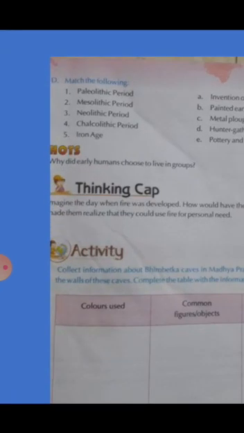Why did early humans choose to live in groups? We know that at first the early men traveled from one place to another in search of food and water. Later they discovered fire, then invented the wheel, then they learned the techniques of farming. After that they started to live in groups, a settled life in groups. There are so many answers to this question, so many reasons.